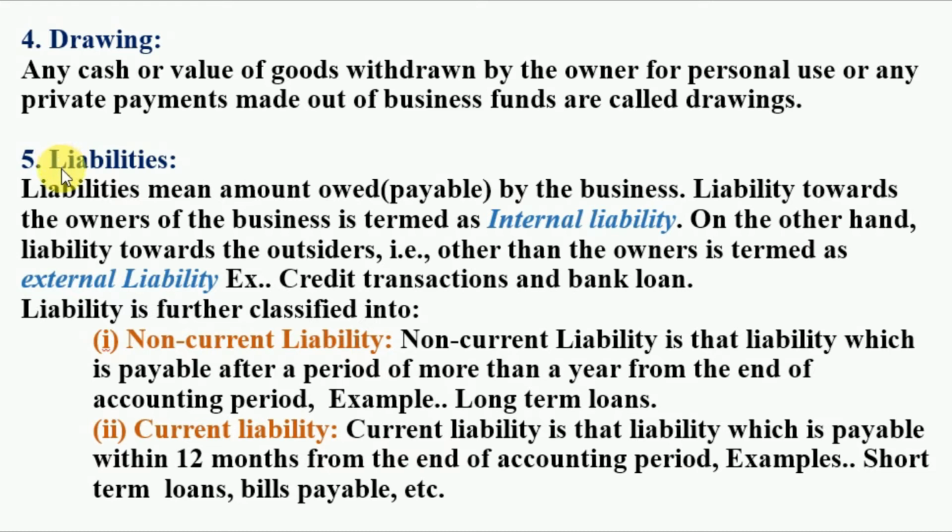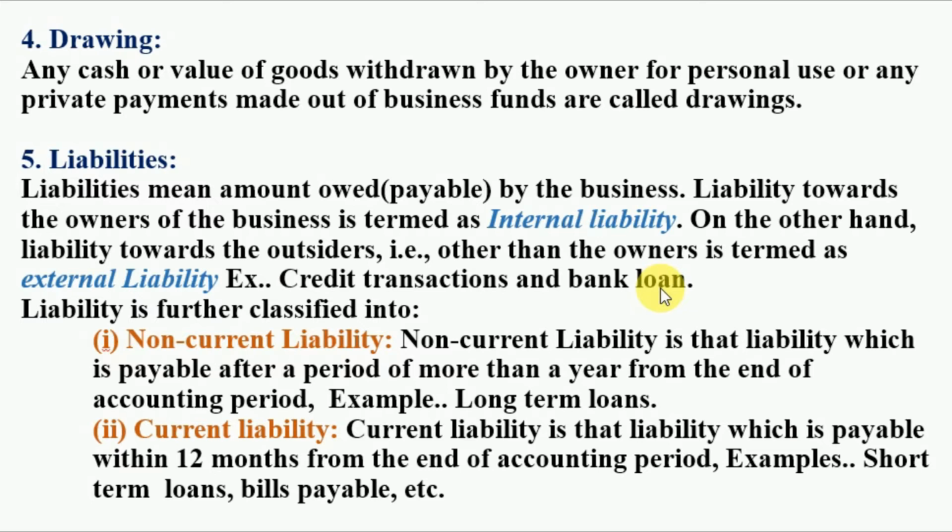Now comes towards the liabilities. Liability means amount owed, that means payable by the business. Liability towards the owner of the business is termed as internal liability. On the other hand, liability towards the outsiders, that is other than the owners, is termed as external liability. Example, credit transactions and bank loan.